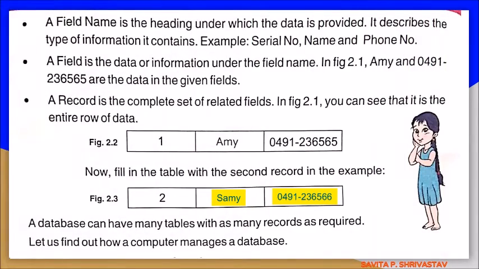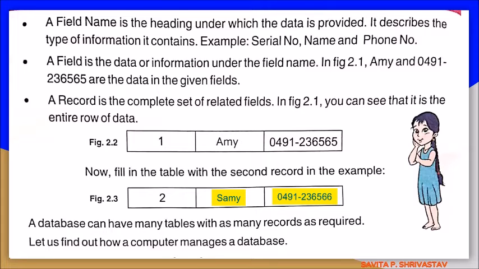A field name is the heading under which the data is provided. It describes the type of information it contains, for example, serial number, name, and phone number. A field is the data or information under the field name. In Fig 2.1, ME and 0491236565 are the data in the given fields.